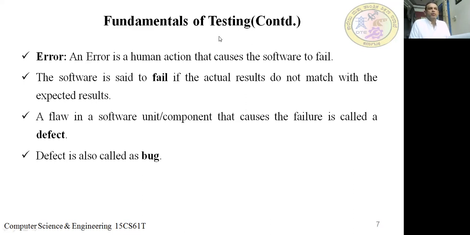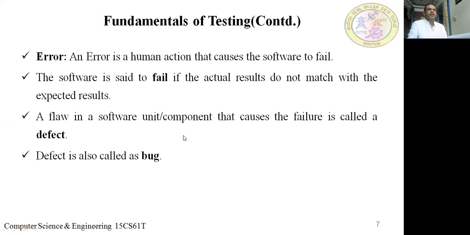A flaw, a mistake or error in a software unit or a component that causes the failure is called a defect. A defect is also called a bug.